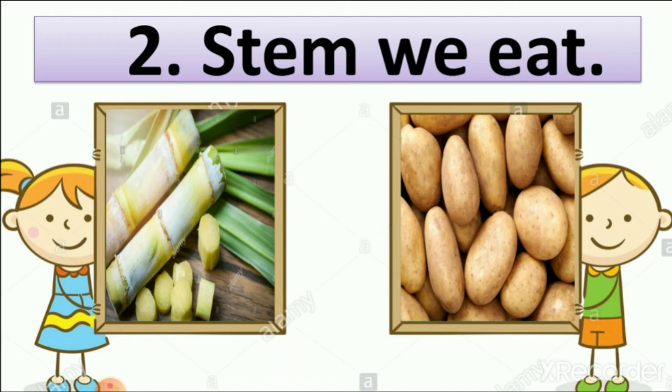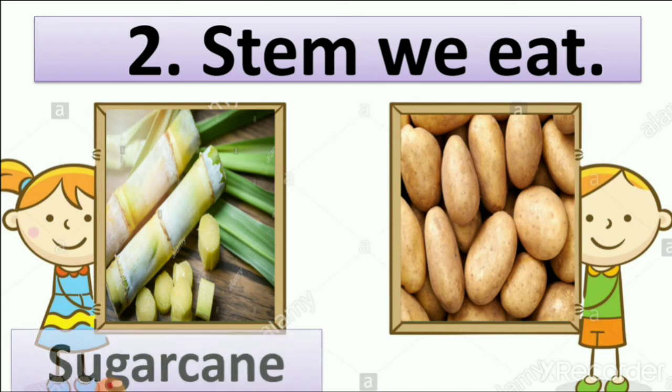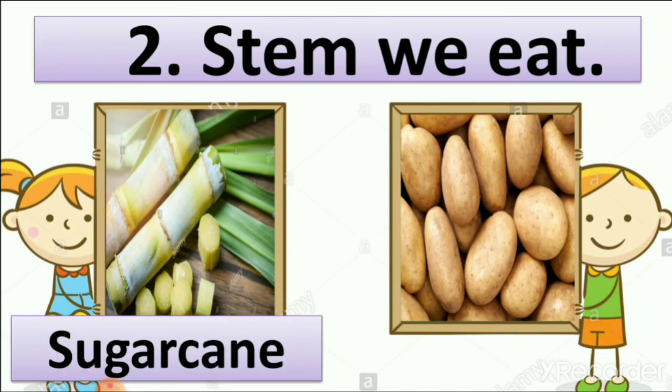First is sugarcane and second is potato. So let's write the spelling of them. What is the spelling of sugarcane? SUGARCANE. And sugarcane also gives us sugar, which we need to make things sweet. So first is sugarcane and second potato.